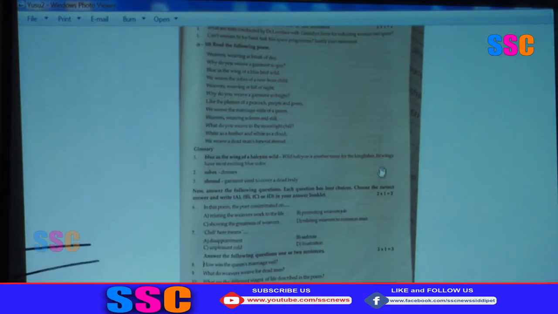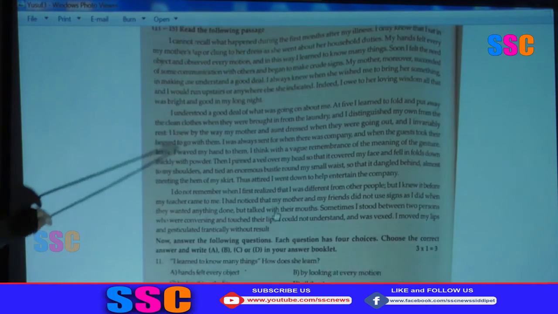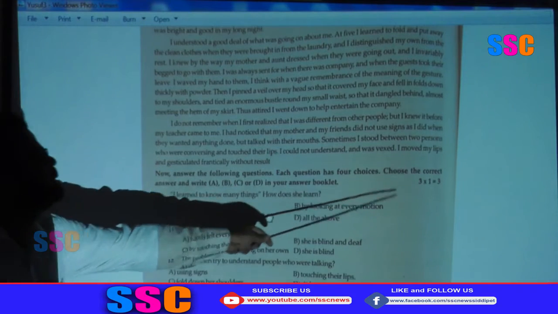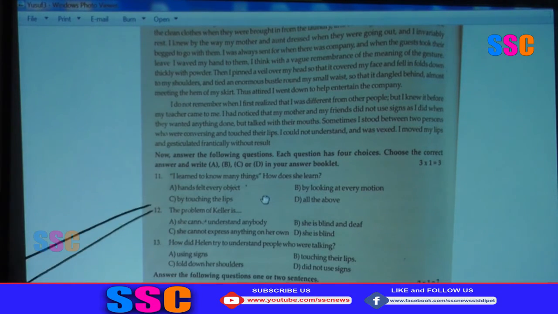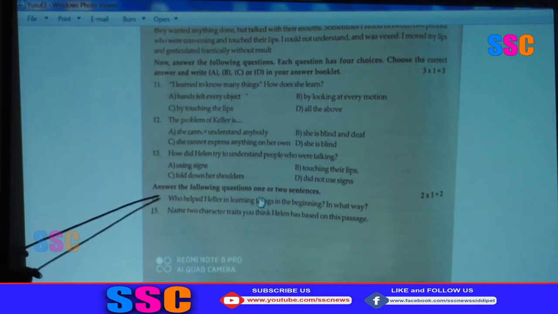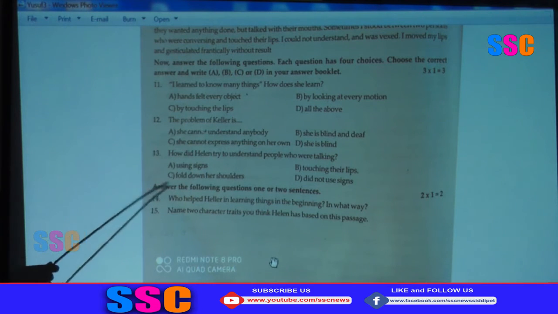Now the third passage, go for the third passage, question number 11 to 15. The passage is given the same as the first passage: 3 multiple choice questions, 11th, 12th, 13th, and 2 short answer questions.